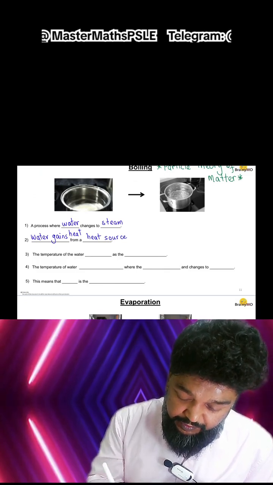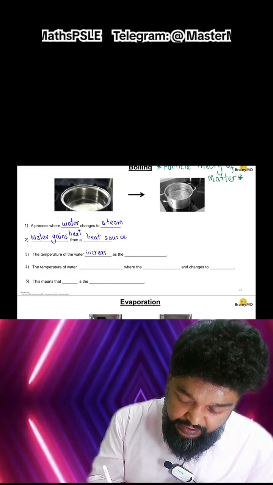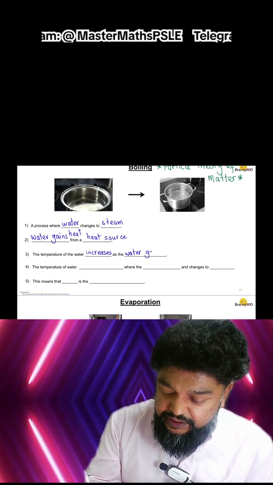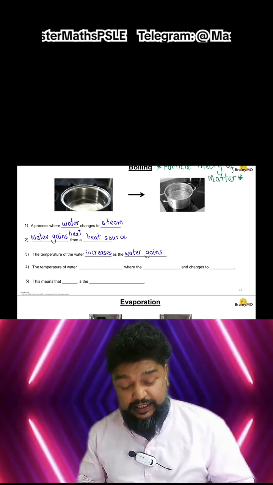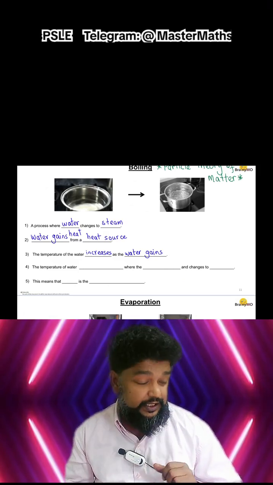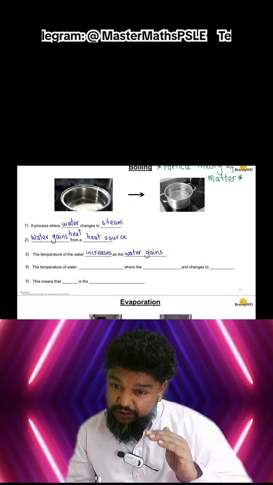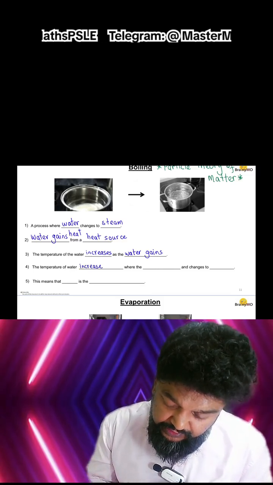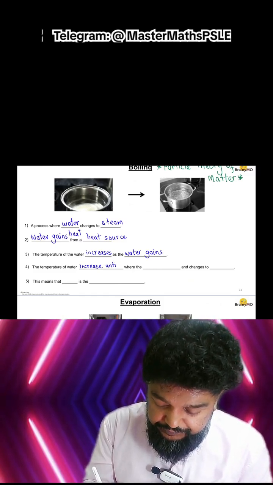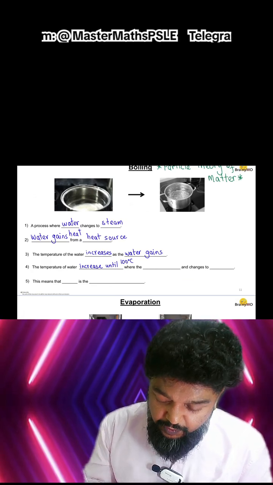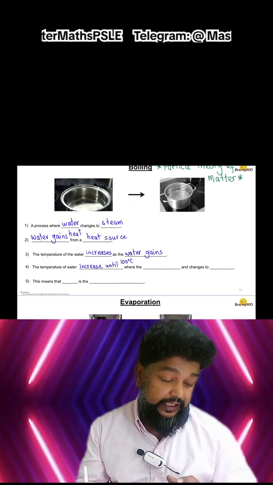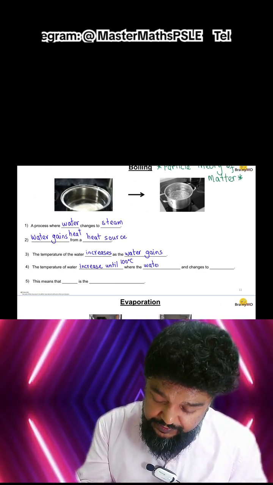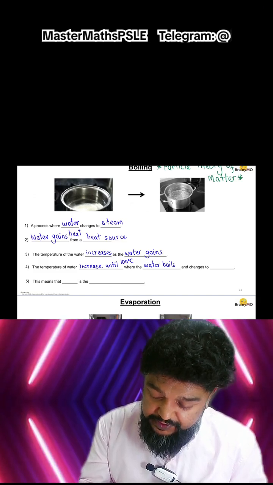The temperature of the water will increase as the water gains heat, until it reaches 100 degrees, where the water changes state. This process we call boiling, where the water boils and becomes steam.